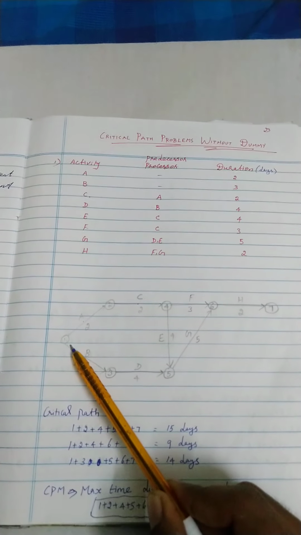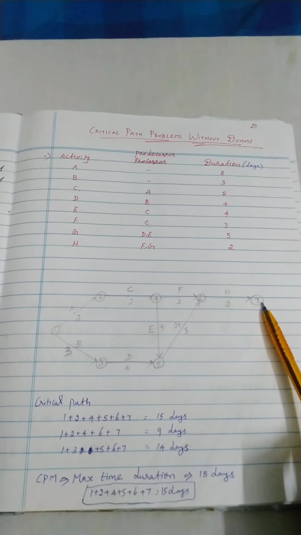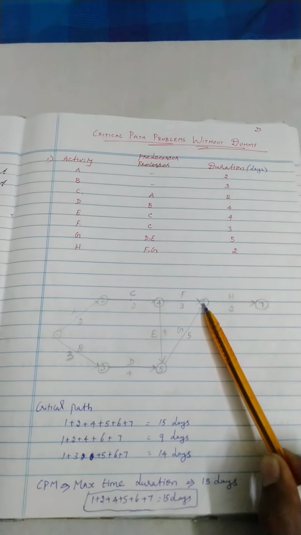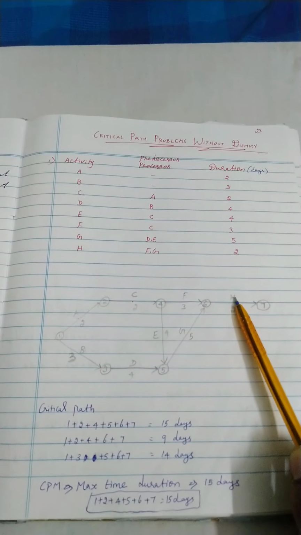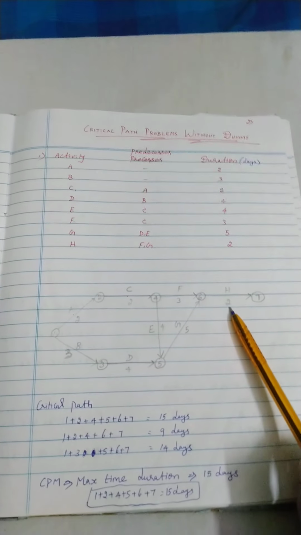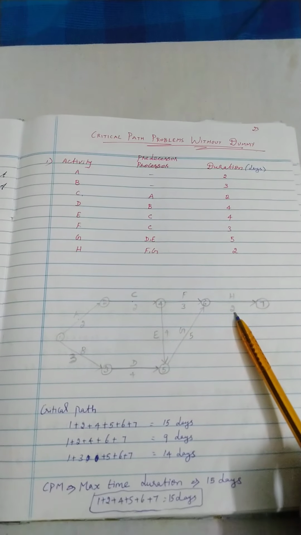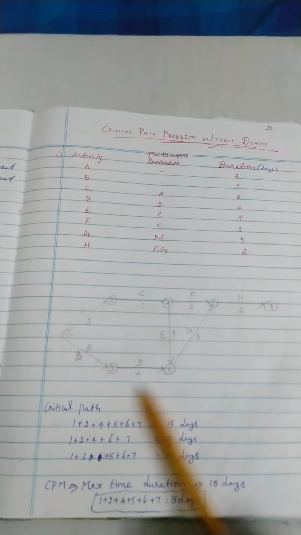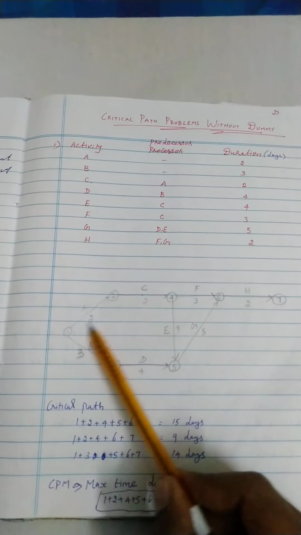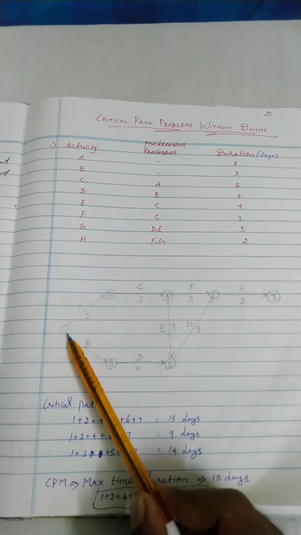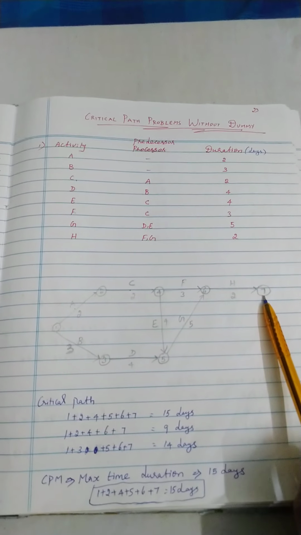A single start event and a single finish event. The arrow represents the description, along with the duration. The description is the activity, and the duration is how much time is required to complete the particular task. So now you identify the critical paths: the number of paths to reach the destination. This is the starting point and this is the ending point.